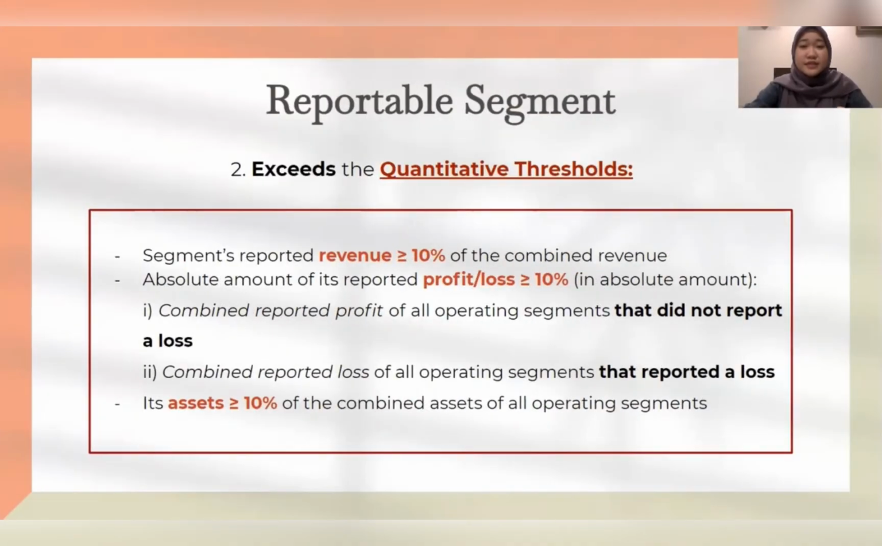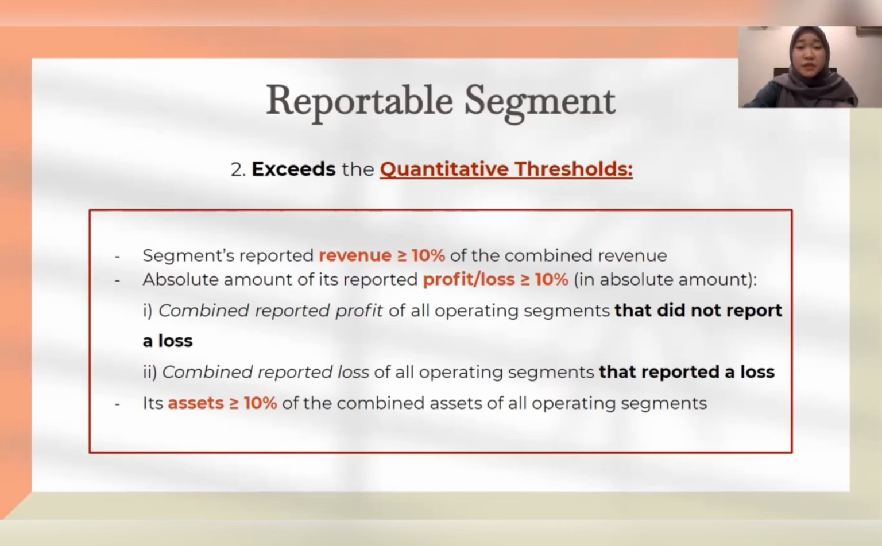And then, the second criteria is each operating segment that exceeds any of the quantitative thresholds. It means that an entity shall report separately information about an operating segment that meets any of the following quantitative thresholds. First, the segment's reported revenue, including both sales to external customers and inter-segment sales or transfers, is 10% or more of the combined revenue, internal and external, of all operating segments.